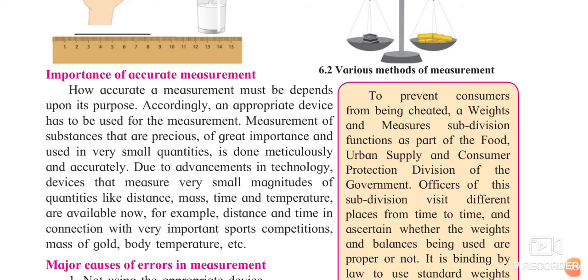If the topper, the first one to clear the line, completes the race in 10 minutes 6 seconds, and the second one scores 10 minutes 7 seconds, what is the difference between them? 1 second. So that 1 second is that important. You may not know it, but the one who knows the importance of it will always keep this in mind. So, the importance of accurate measurement.